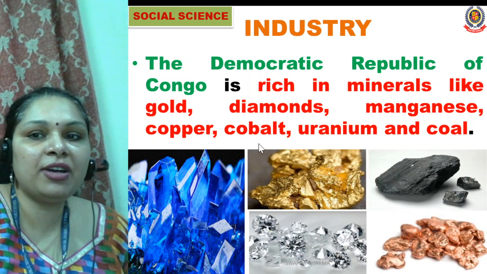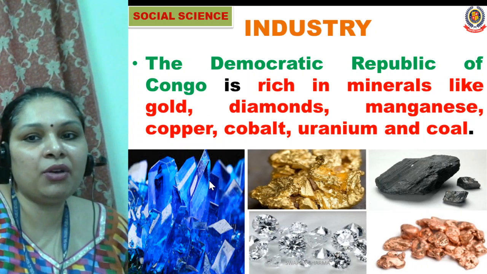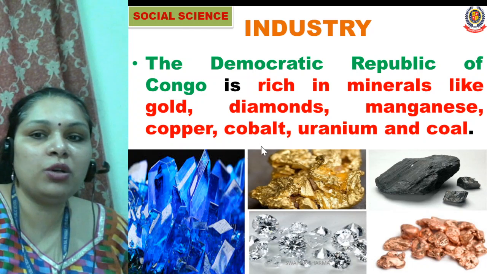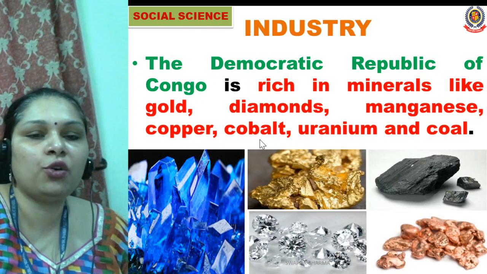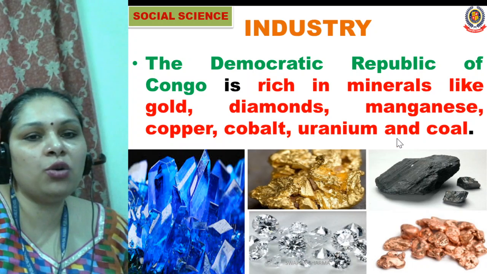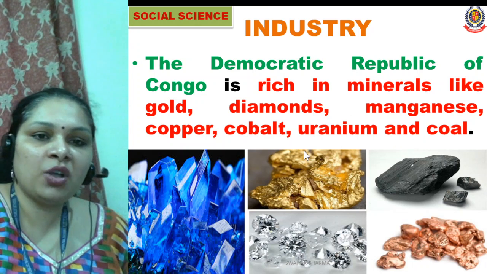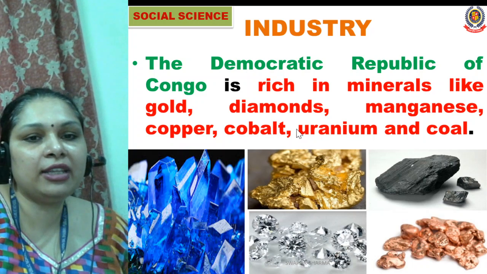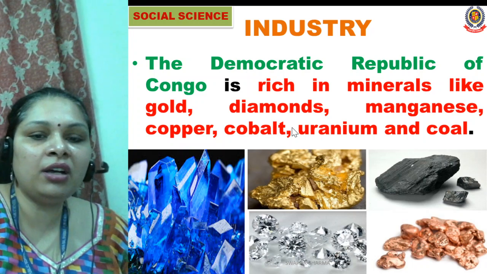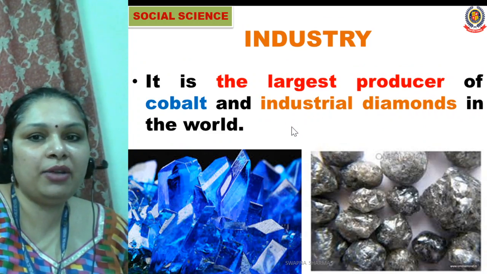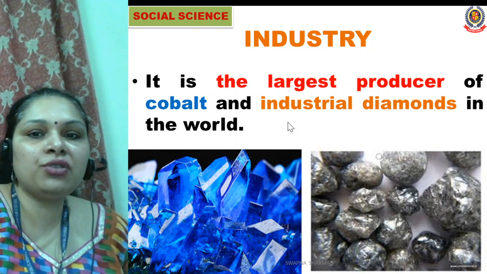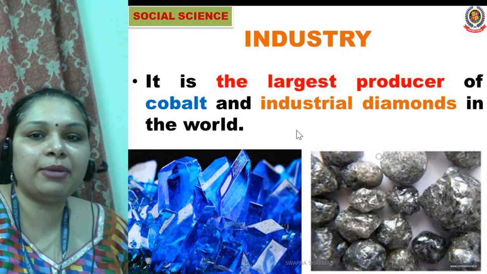So which type of minerals are found here in the Democratic Republic of Congo? The Democratic Republic of Congo is rich in minerals like gold, diamond, manganese, copper, cobalt, uranium, and coal. So these are the minerals which are found here, and the people are working in the mines to take out these minerals. It is the largest producer of cobalt and industrial diamond in the world.